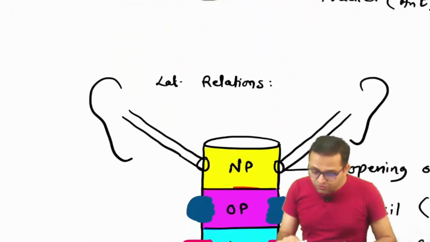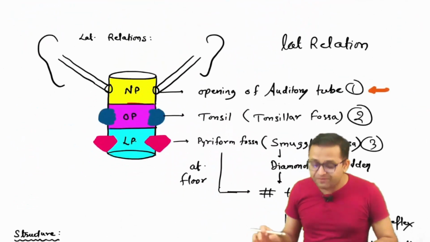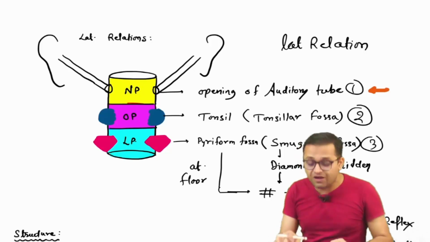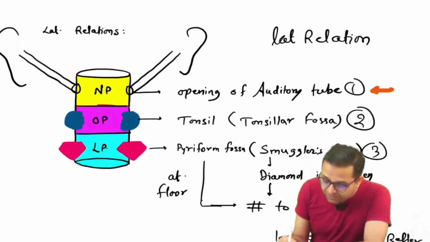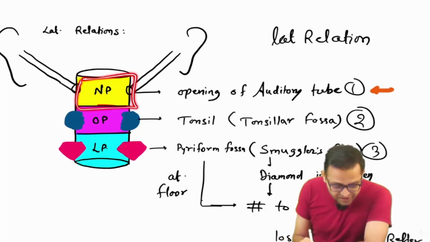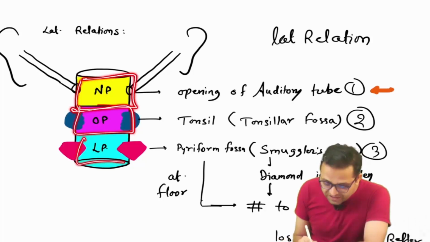Okay sir, so you can remember this lateral relation with this diagrammatic presentation, how to represent it in our first MBBS university exam. See here, suppose this is our what? This is our nasopharynx, this is our oropharynx and this is the laryngopharynx.